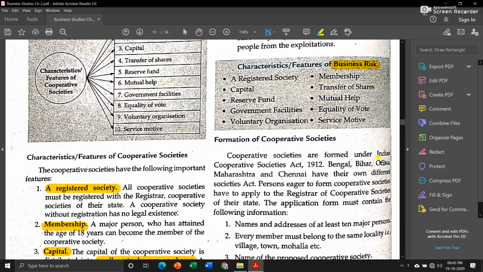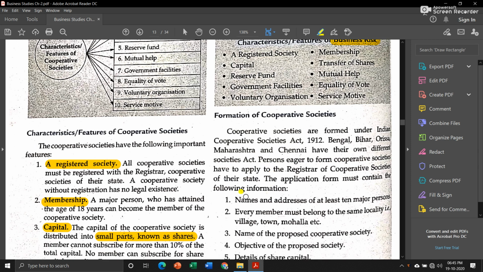Cooperative societies are formed under the Indian Cooperative Societies Act 1912, but the states of West Bengal, Bihar, Orissa, Maharashtra, and Chennai have their own Societies Act, while the rest of the country has to follow the Indian Cooperative Societies Act 1912. Persons eager to form cooperative societies have to apply to the Registrar of Cooperative Societies of their state. The application form must contain the following information.